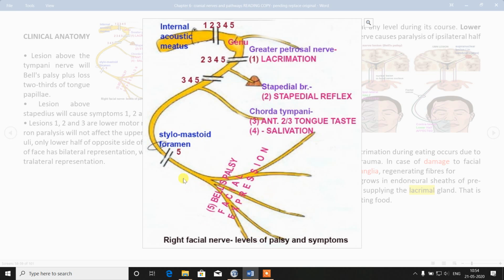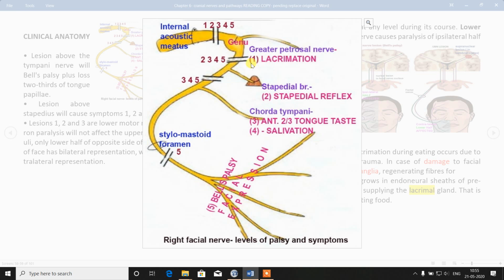Loss of facial expression is also known as Bell's palsy. It is most distal level damage to facial nerve. So if there is number 0, that is before genu damage to facial nerve, you will have all 5 symptoms. Then between genu and stapedial branch, there is only loss of lacrimation.